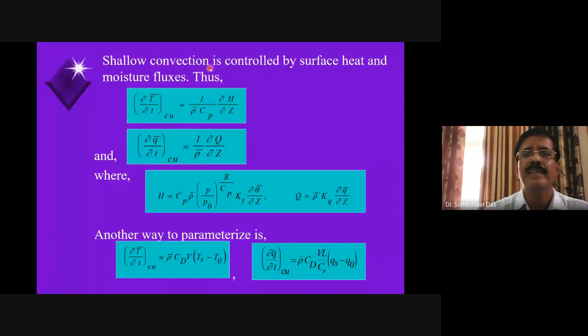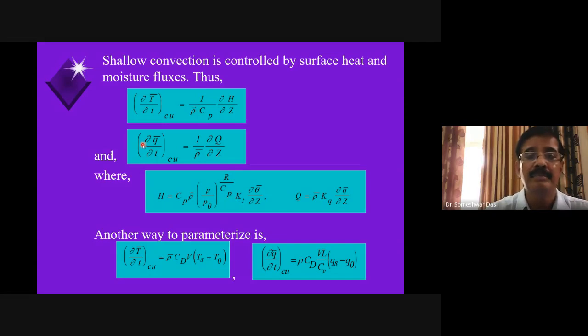You know that the shallow convection is controlled by surface heat and moisture fluxes. Right? And so we can write the rate of change of temperature because of the shallow cumulus cloud. Cu indicates cumulus. So the rate of change of temperature because of the shallow cumulus cloud can be related to the vertical transport of the heat flux, del H by del Z, where H is the heat flux defined by this expression. H is equal to Cp times rho bar, Cp and all the standard terms, Kt is the exchange coefficient, right?